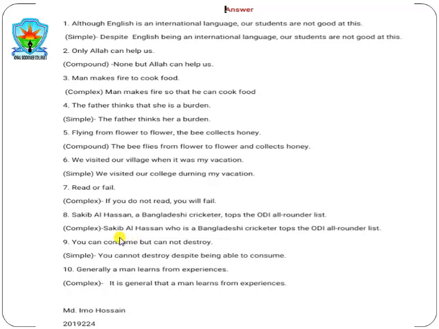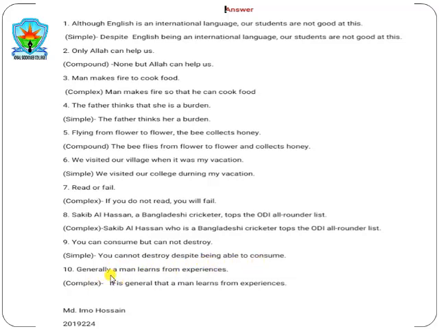The sentence stands like this: Saqib Al Hasan, who is the Bangladeshi cricketer, tops the ODI world ranking list. Question number 9. You can consume it but cannot destroy it. The simple sentence, you cannot destroy, and we use despite in lieu of but, and the can is replaced by being able to. The sentence is like this: you cannot destroy despite being able to consume.